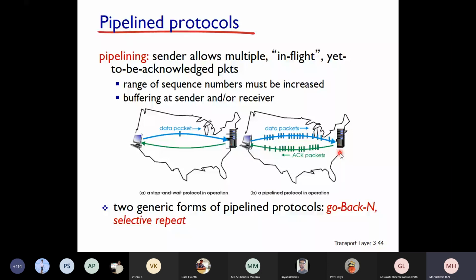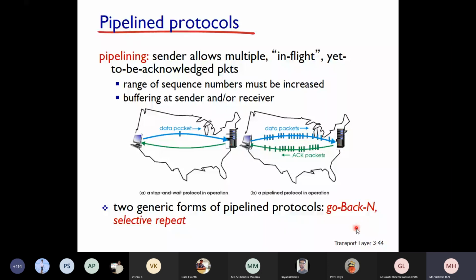Sir, what happens if a packet is missed in between? Say for example, the third packet is missed, but you have already sent the fourth packet. Well, how will the sender get to know that? We will see that. There are two protocols under pipelining which we are going to discuss, and those two protocols are go back N and selective repeat. Is that clear, students? So keep this in mind.